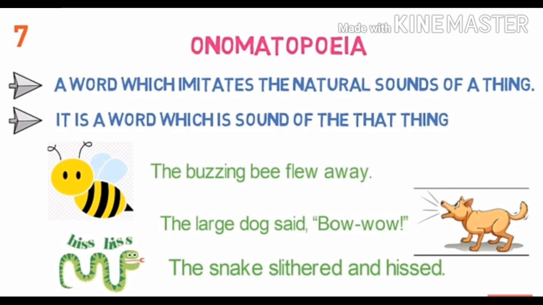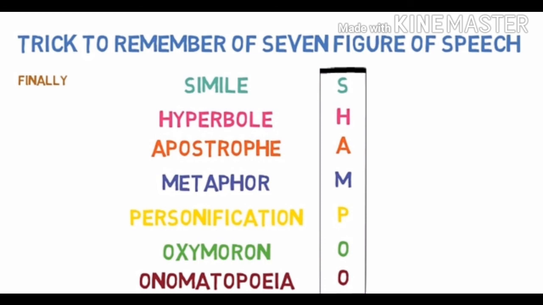And finally, we looked into the trick to remember the 7 figures of speech. If you want to remember the names, you have to remember the acronym shampoo. S for simile, H for hyperbole, A for apostrophe, M for metaphor, P for personification, O for oxymoron, and again O for onomatopoeia. Here we are completing part 1 of figure of speech.